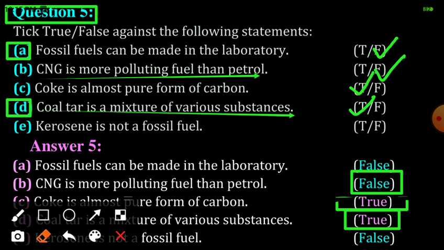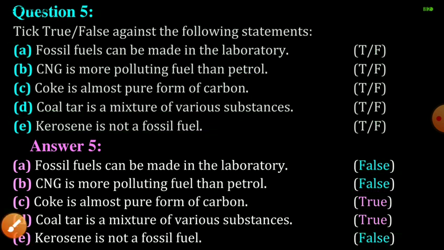Next sentence is E: Kerosene is not a fossil fuel. That is also false. Kerosene we get during the refining process of petroleum, and that's why it is also a fossil fuel. So kerosene is a fossil fuel. That's why this statement is false.